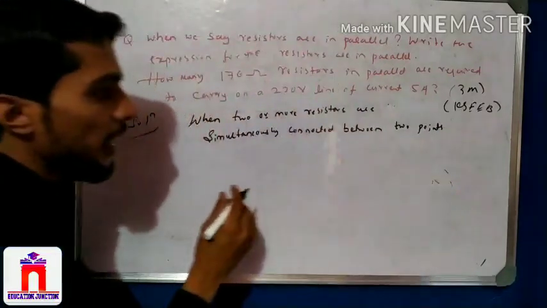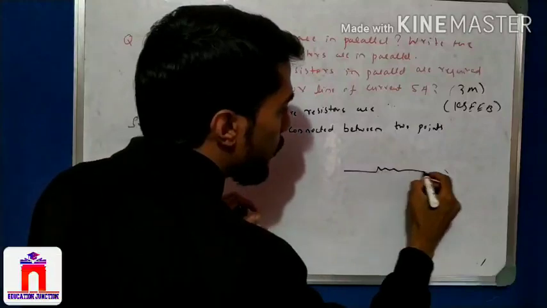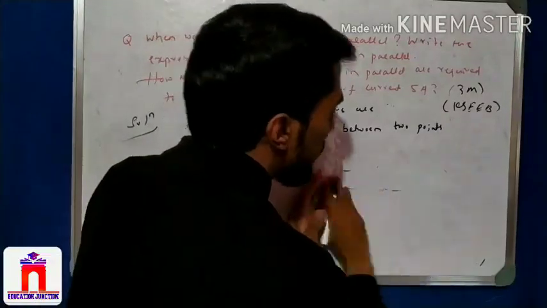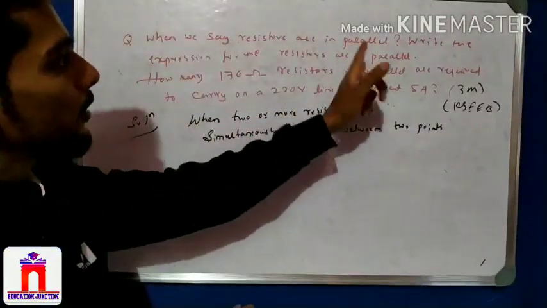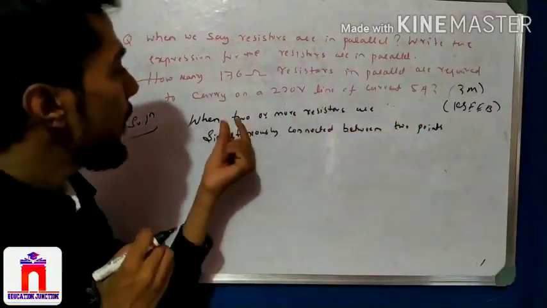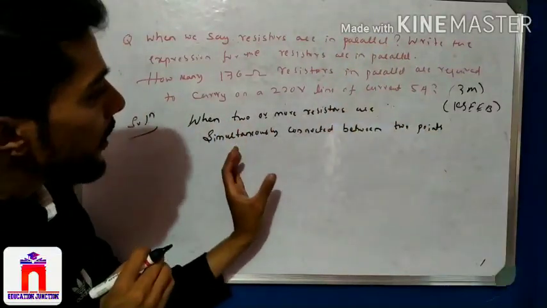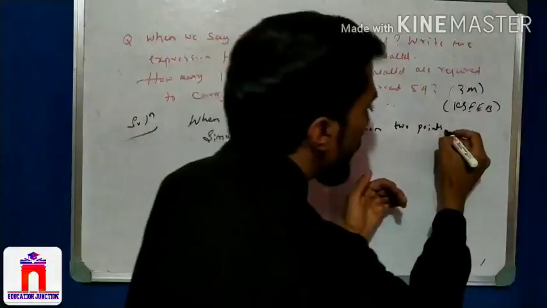That is one condition. Connected between 2 points, right? This is one condition, and we say it is parallel.